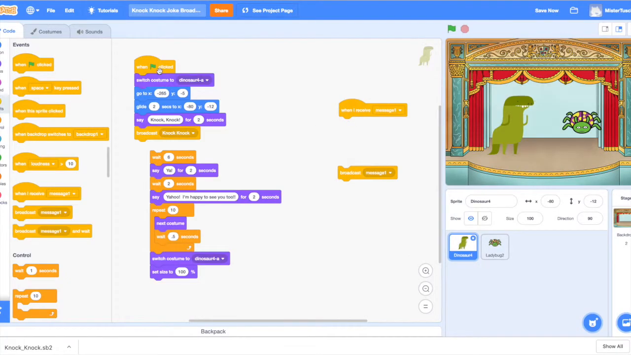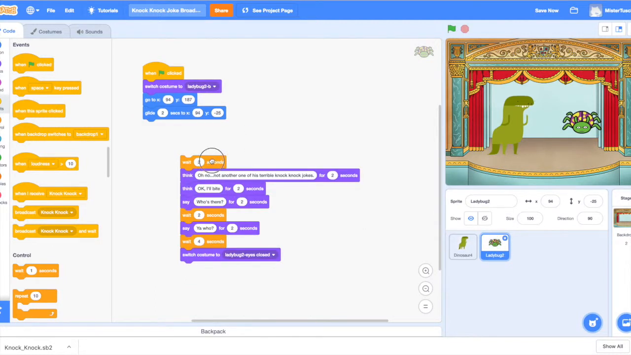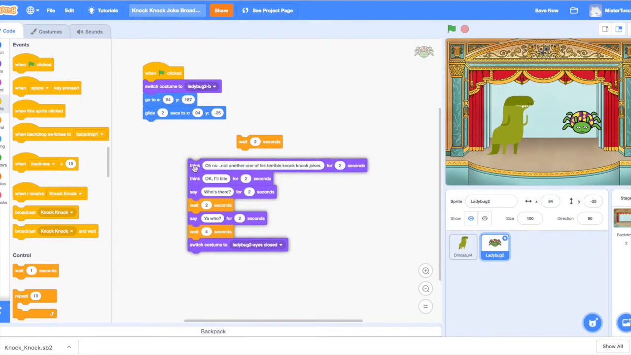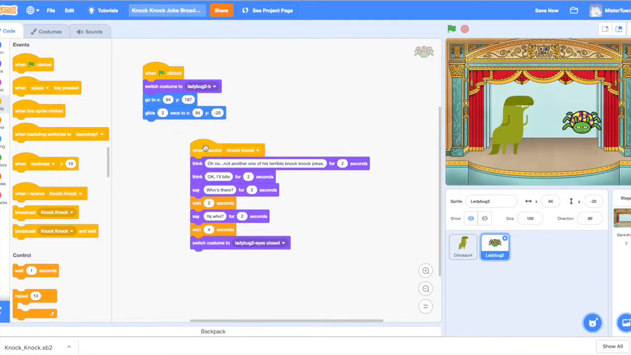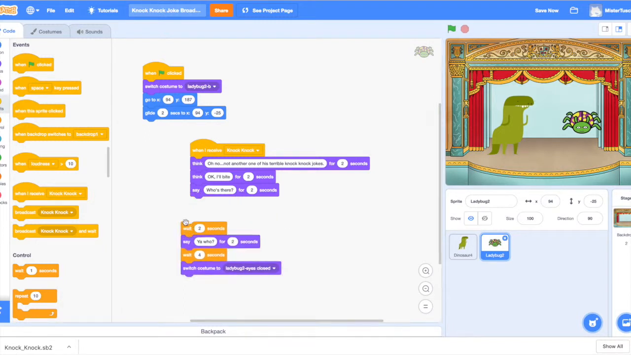So that's what it says. And I say, okay, now go through this, come in, say knock knock, and then broadcast the message knock knock. Then I'm going to go over to the ladybug here, and I don't need to have the ladybug wait. I'm just going to have the ladybug wait to receive the message called knock knock. So when the ladybug receives the message knock knock, she says, oh no, not another one of his terrible knock knock jokes. Okay, I'll bite. Who's there?